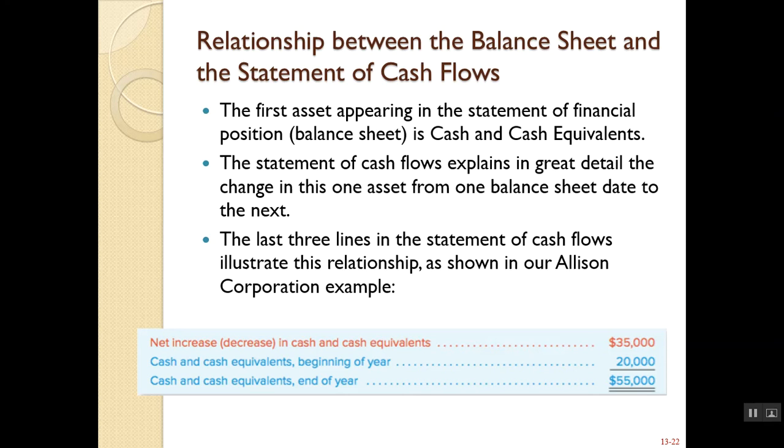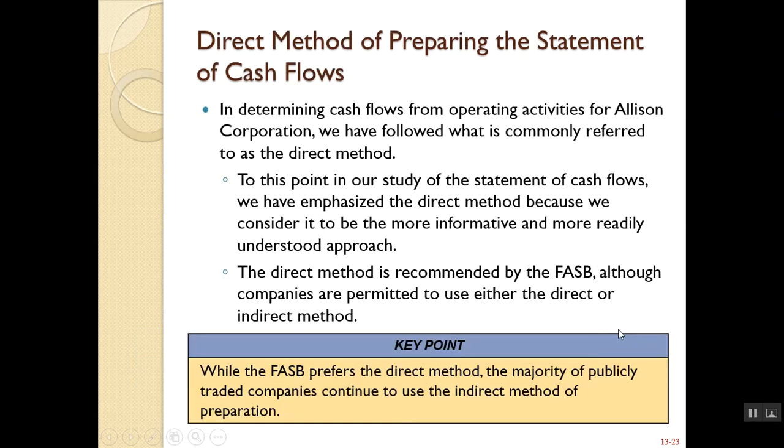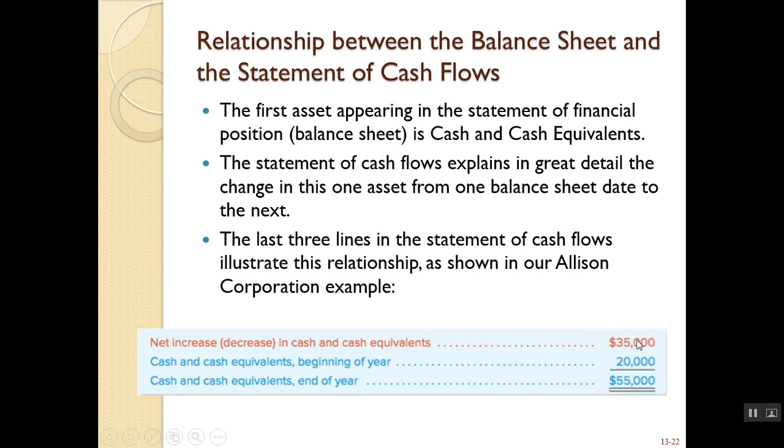So you need to understand the relationship between the balance sheet and the statement of cash flows. On the balance sheet, you'll have cash and cash equivalents at the beginning of the year, and cash and cash equivalents at the end of the year. The difference between those should equal the net increase or decrease of your cash and cash equivalents. That is going to be the total of your operating activities, your investing activities, and your financing activities. So the total of all those cash flows should equal the change on the balance sheet between the beginning and ending cash balance.